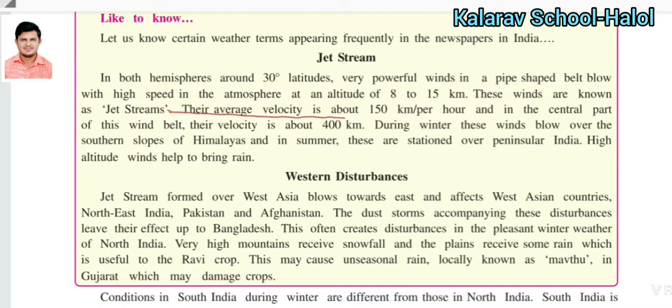The average speed is about 150 km per hour. In the central part of this wind belt, the velocity is about 400 km per hour.